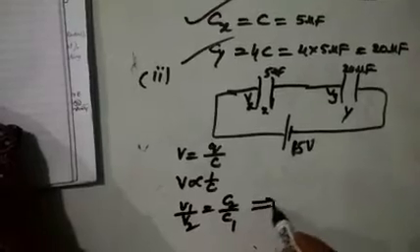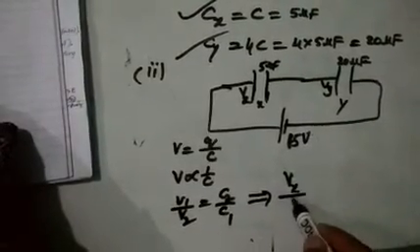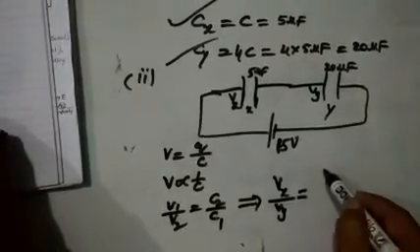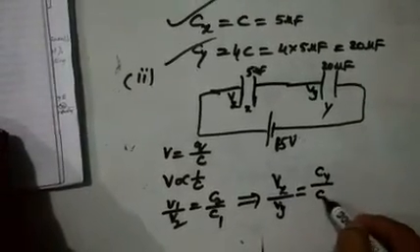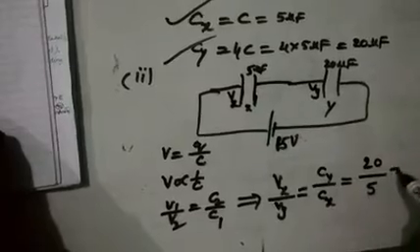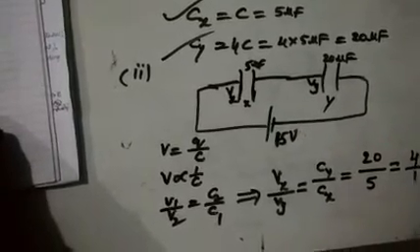So potential on X by potential on Y is equal to capacitance of Y by capacitance of X. Capacitance of Y is 20, capacitance of X is 5. So cross cancellation, you will get 4 by 1.